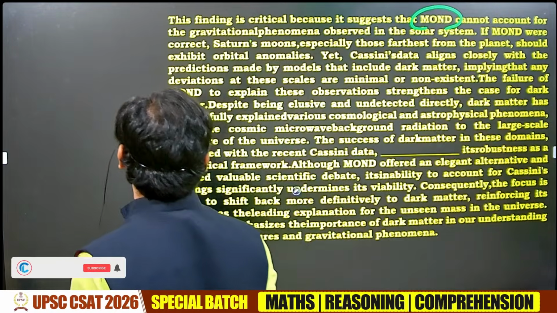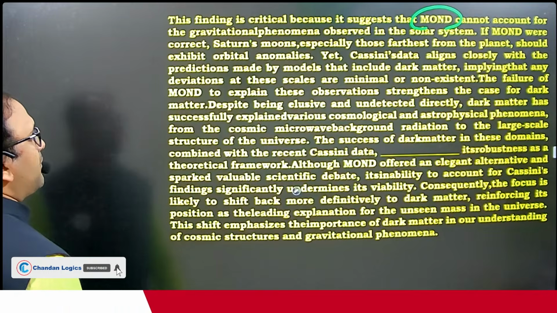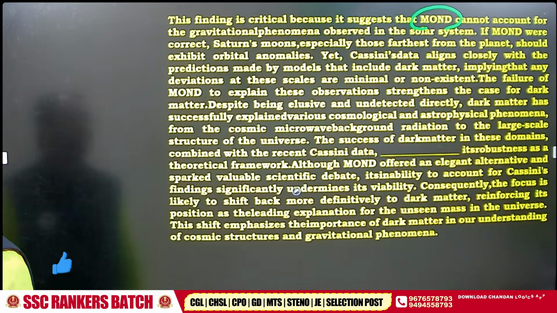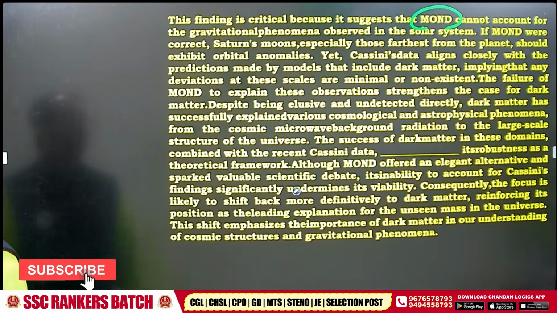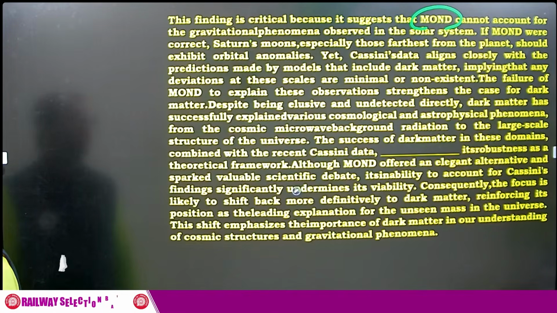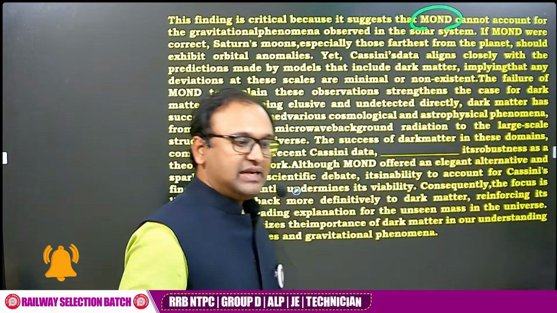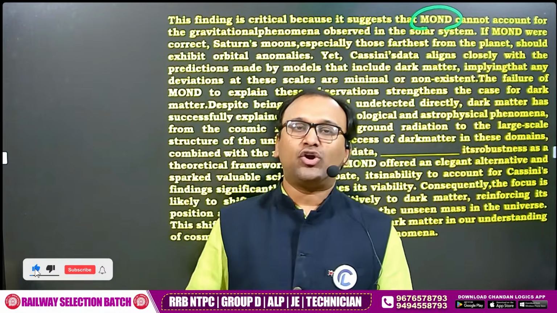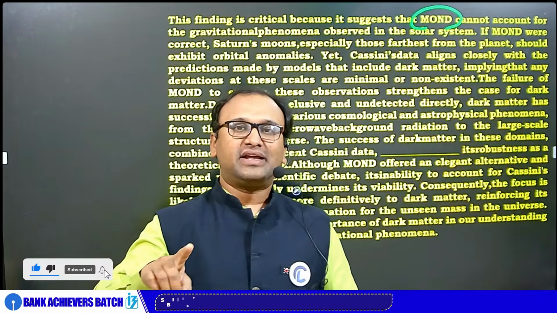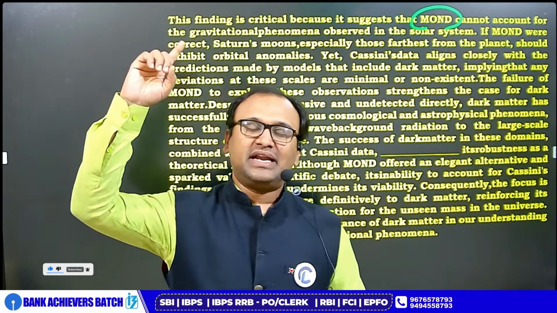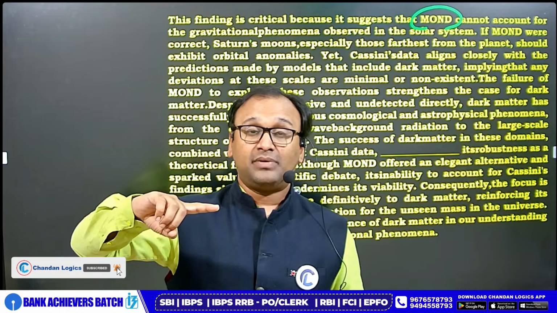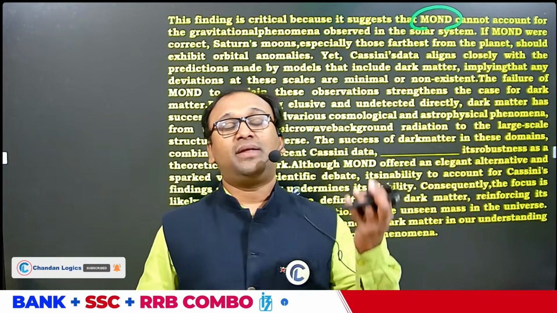If MOND were correct, Saturn's moons, especially those farther from the planet, should exhibit orbital anomalies. Yet Cassini's data aligns closely with the predictions made by a model that includes dark matter, implying that any deviations at these scales are minimal or non-existent. So it is a fight going on. This is a fight going on between dark matter and MOND. In the beginning, dark matter was nice, MOND was low. Then one time, dark matter became low, MOND became top.